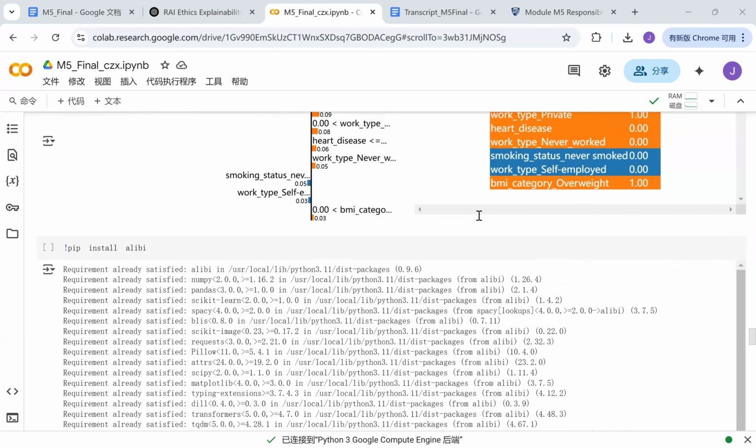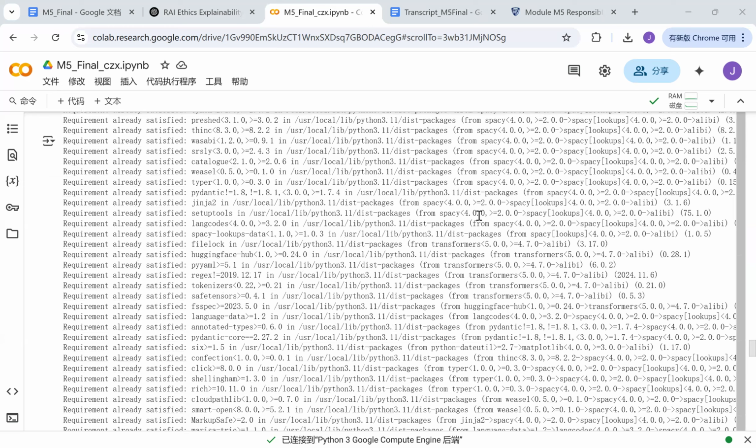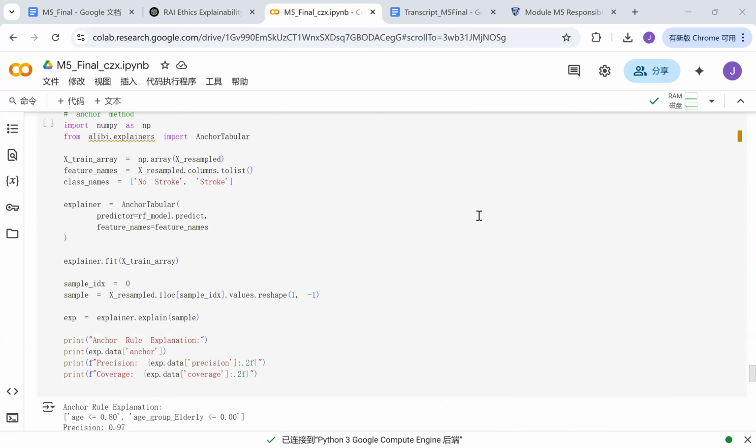And for the anchor method explanation, we first set up the explainer and choose a sample to explain. And the last step, we generate the explanation. It prints the anchor rule, the key conditions that strongly influence the decision, and also the precision, how often the rule leads to the same prediction, and the last one is the coverage, how many similar cases in the dataset follow this rule.